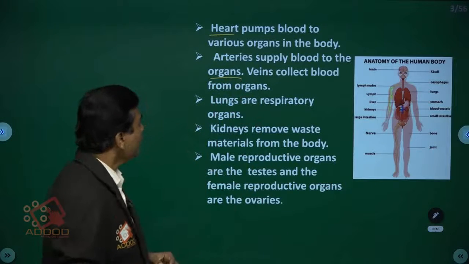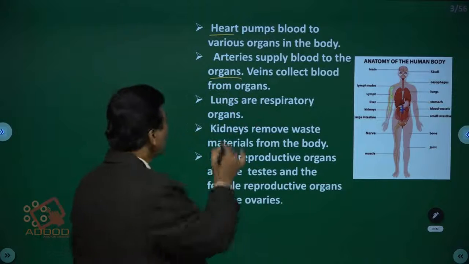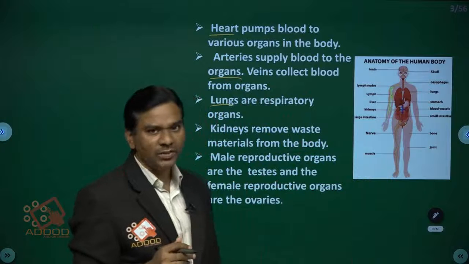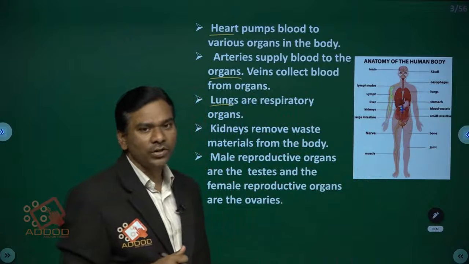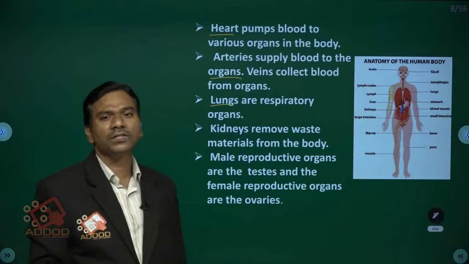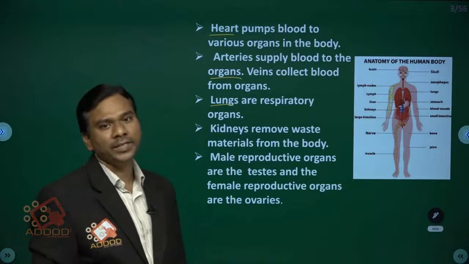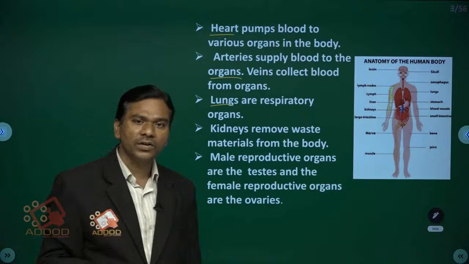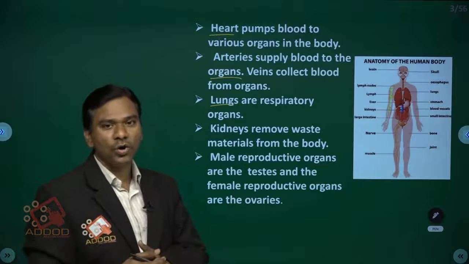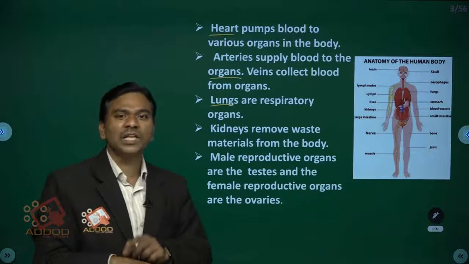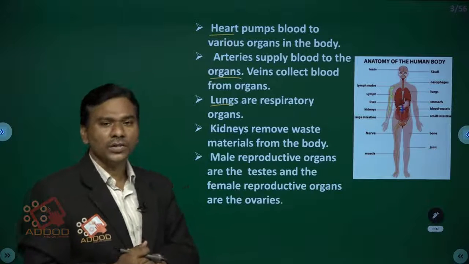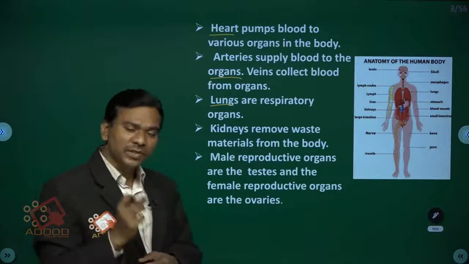That is the veins. Next, lungs are respiratory organs. Children, one pair of lungs is present in our chest cavity. These are the respiratory organs. Respiration that takes place with the help of the lungs is called pulmonary respiration. Various kinds of organisms perform the respiration process using various kinds of organs. We will take the earthworm, which respires with the help of the skin. We will take the frog. In the frog, children, various organs are used; in the tadpole larva stage, it is with the help of the gills.